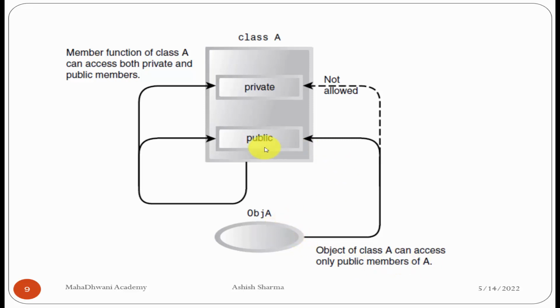The public members are accessible by the object. Private members are not accessible by the object. Now inside the class the public members can access the private members, but only inside the class, not from outside the class. So inside the class public and private members are accessible to each other.